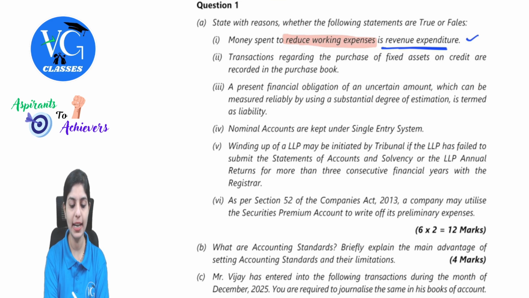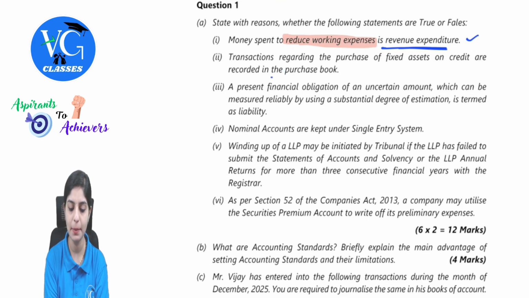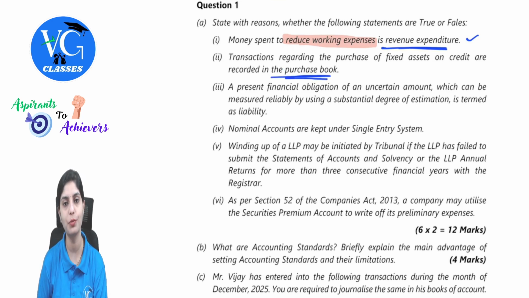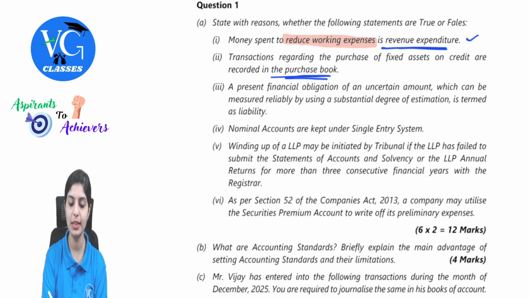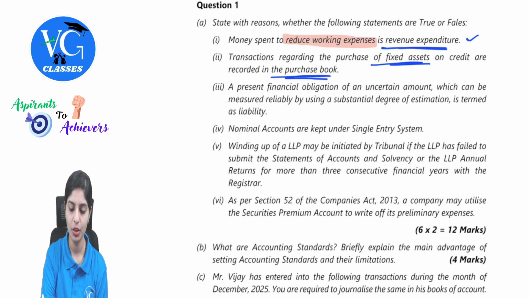Next, transactions regarding the purchase of fixed assets on credit are recorded in the purchase book. Remember, purchase is one of the subsidiary books. This is with respect to the purchase of an asset, and if it is done on credit, it will not appear in the purchases book, because only goods purchased on credit will be written in the purchases book. This will be entered in journal proper. So your answer would be false for this. Second, so this was false and this is false.